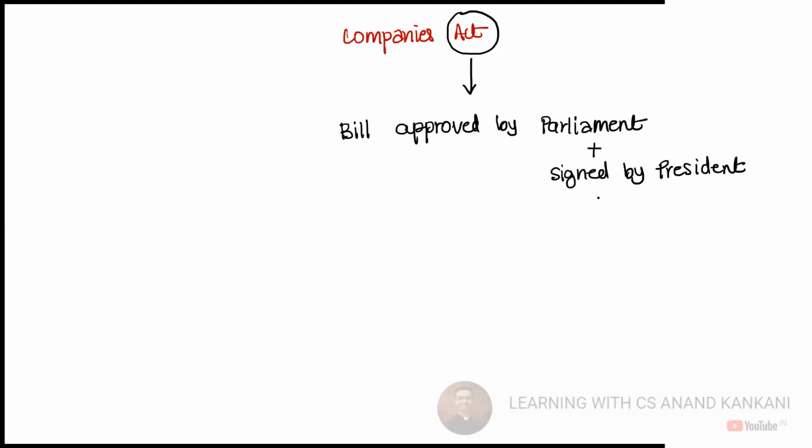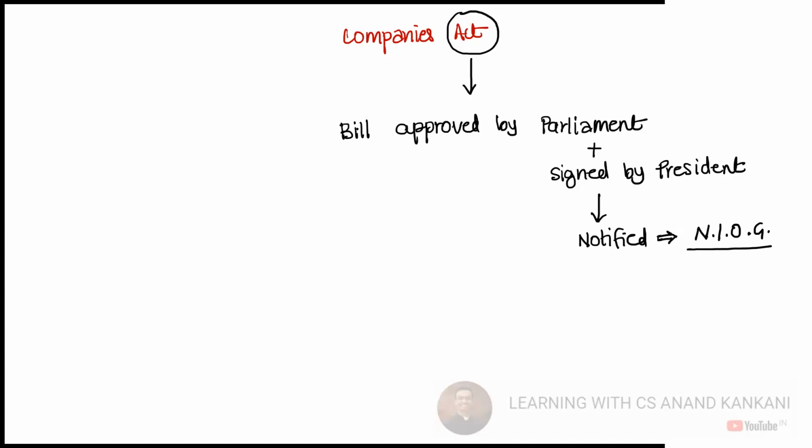And after the President signs the act, then it is notified. Yes or no? Then it is notified. Where is it notified? Where do you notify an act? If you remember, we had discussed something called NIOG, notification in the ऑफिशियल गजेट. ओके, भारत का राजपत्र जिसको हम बोलते हैं ऑफिशियल गजेट.